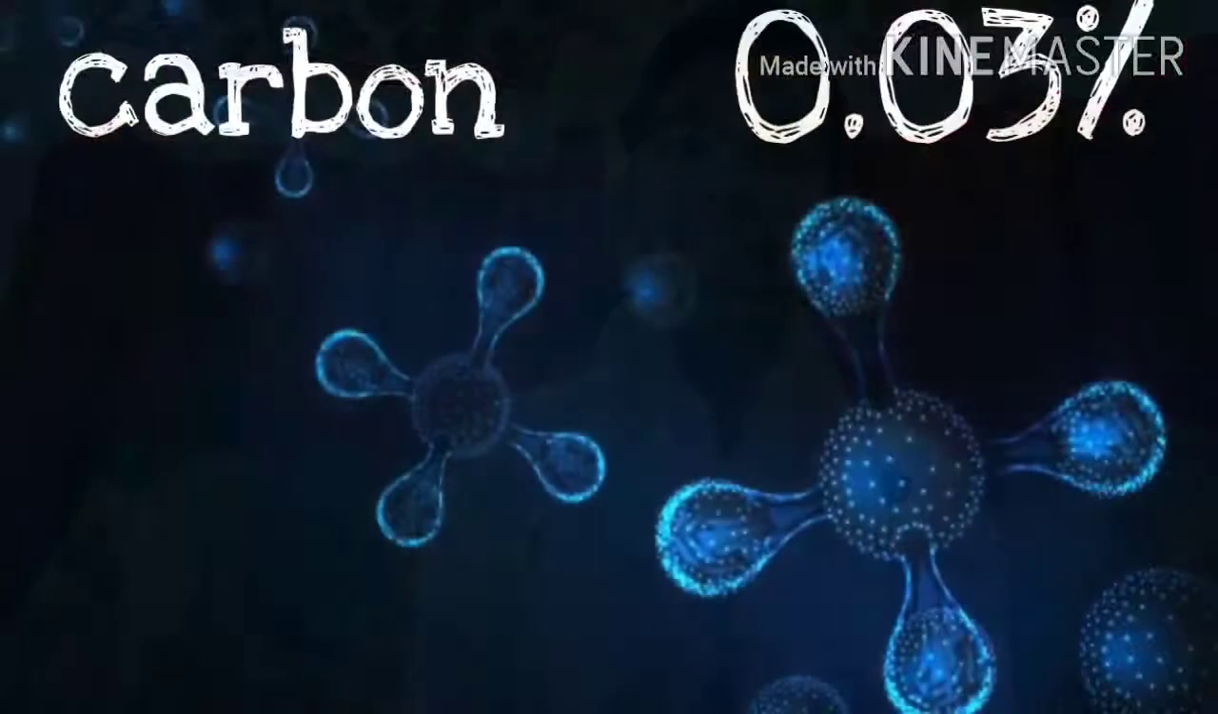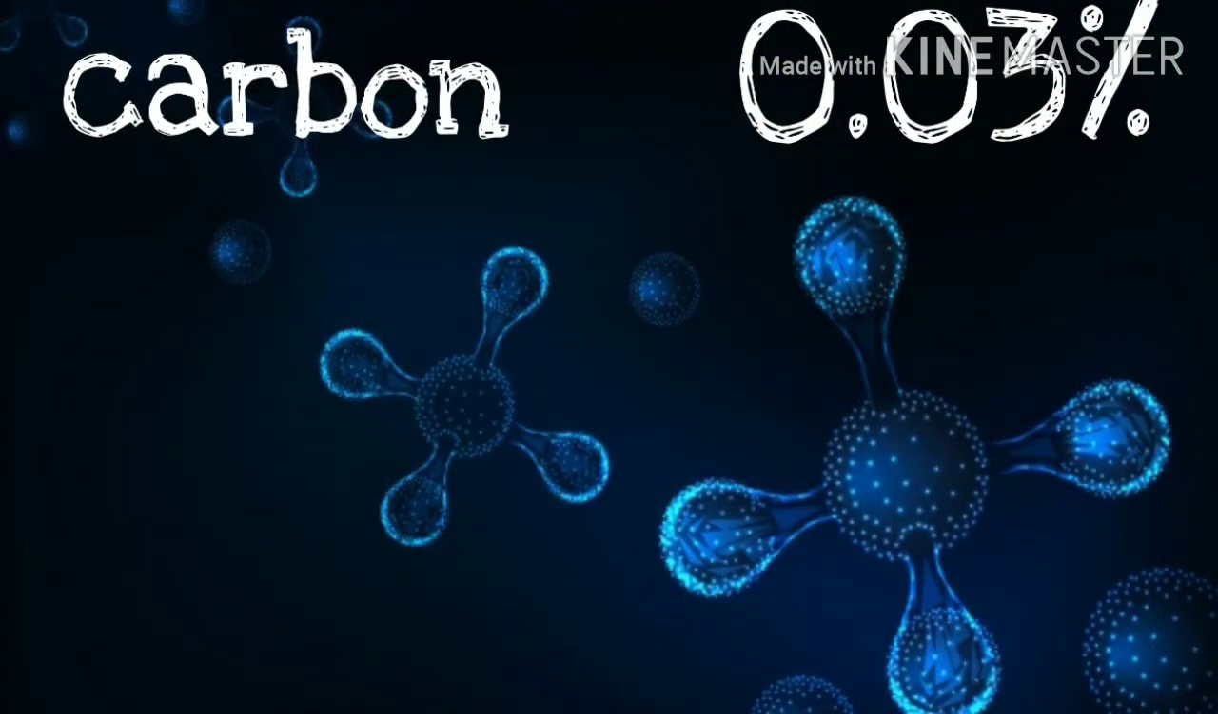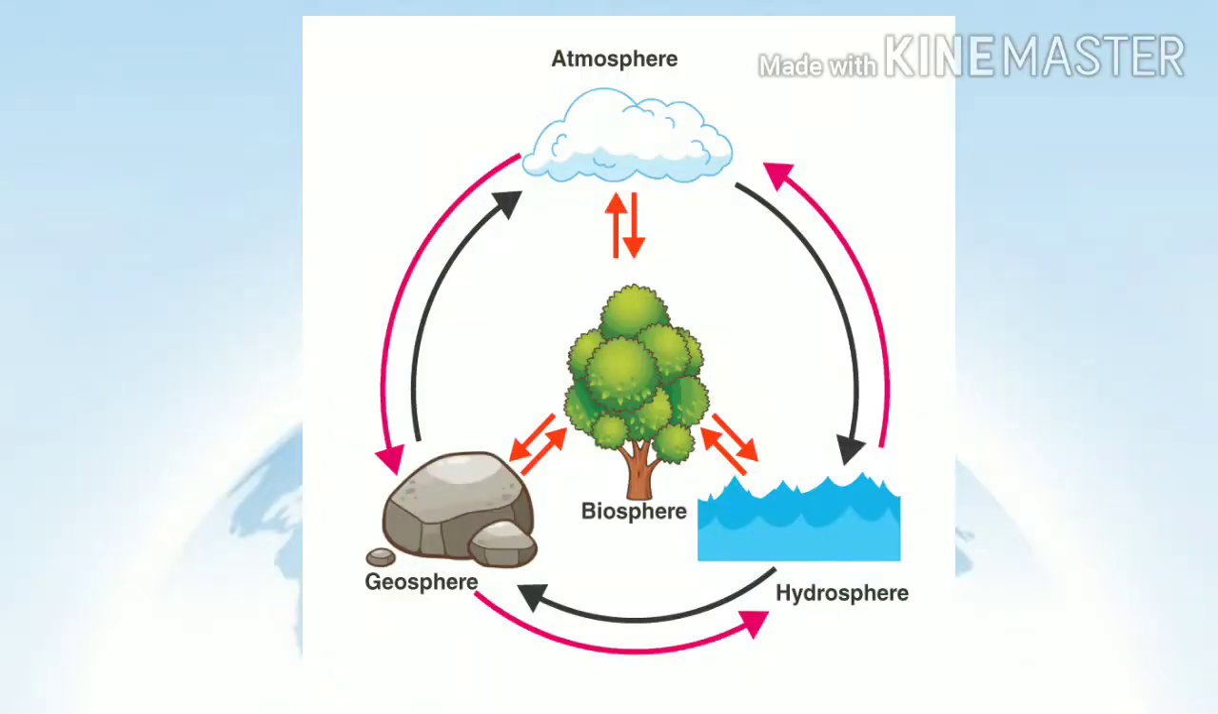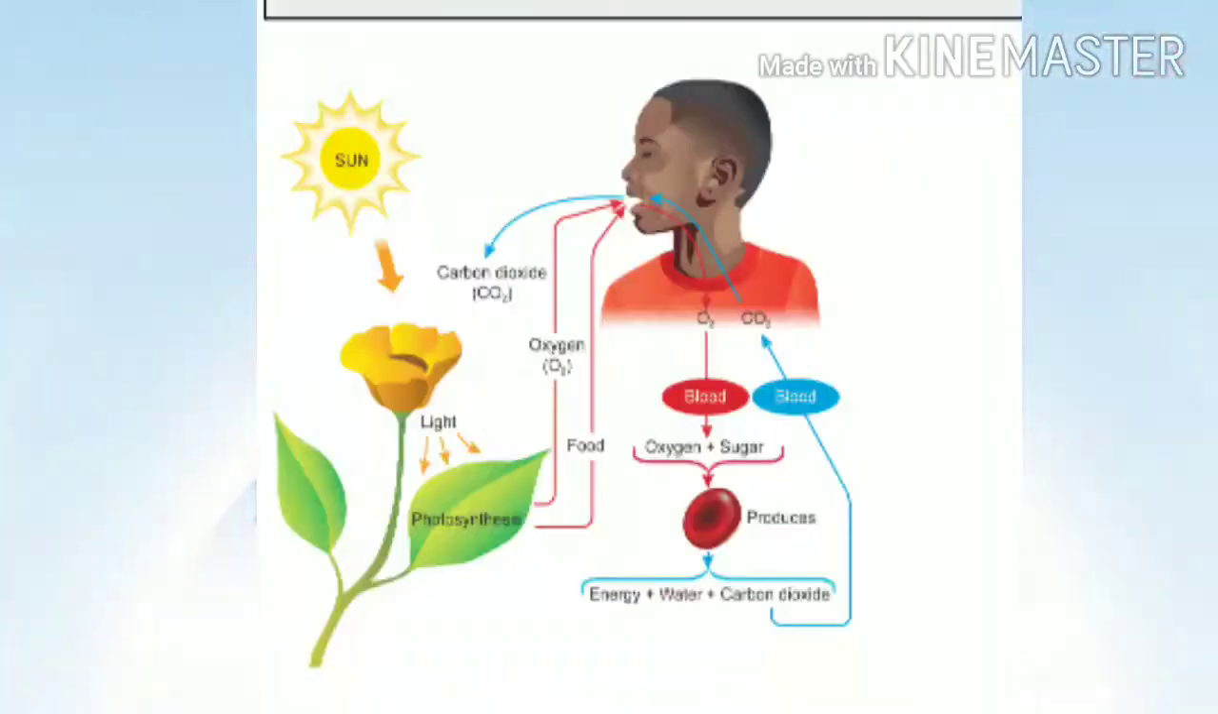See students, the amount of carbon dioxide in the air is 0.03%. The CO2 in the atmosphere is maintained by the circulation of CO2 from the atmosphere to the biosphere, hydrosphere and lithosphere, and it is then returned back to the atmosphere. Now, the two important processes through which carbon dioxide is circulated and released in the atmosphere are, first, photosynthesis and second, respiration.